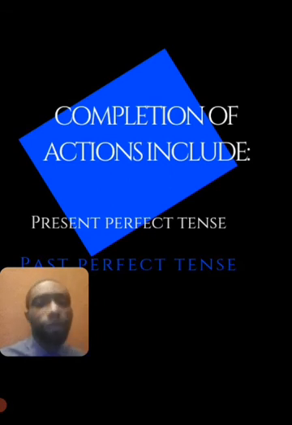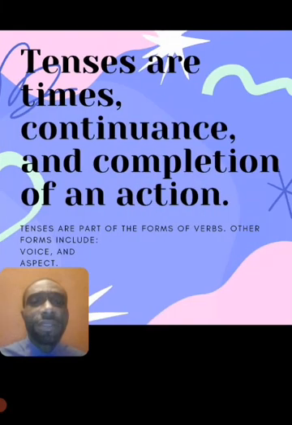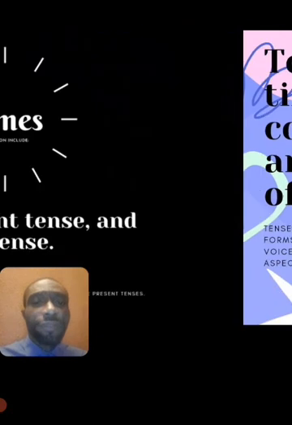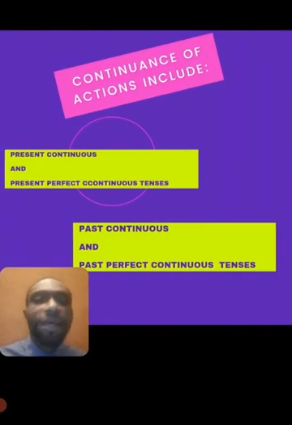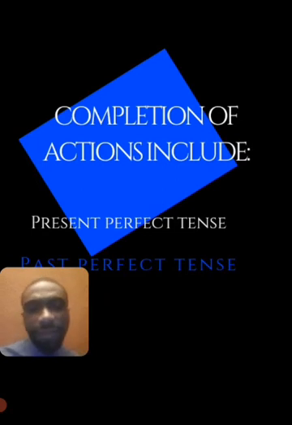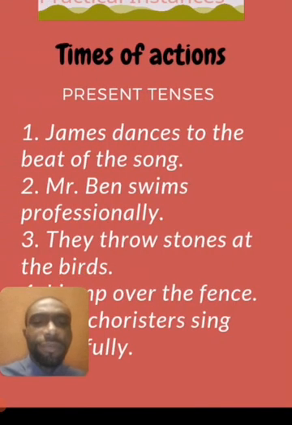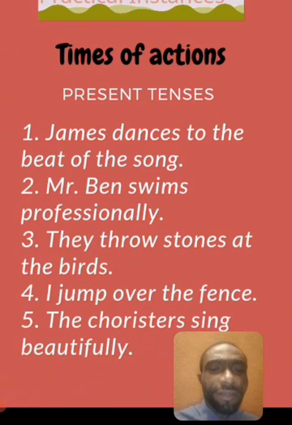Now a quick rerun. We said that tenses deal with the times, continuance, and completion of an action. And we've seen categories on times, categories on continuance, and categories on completion. Now let's look at some practical examples that we might take home at the end of the class. We're going to look at examples on times of actions, which implies whether present or past.